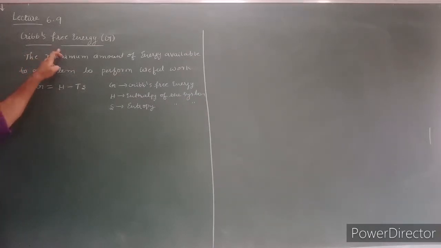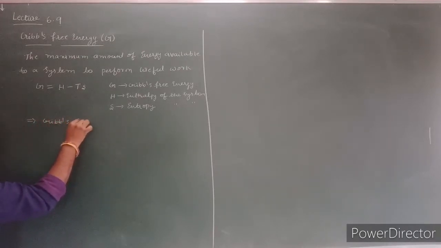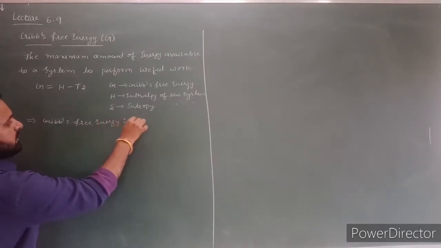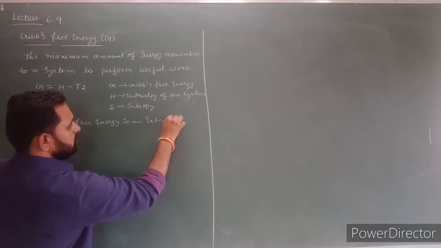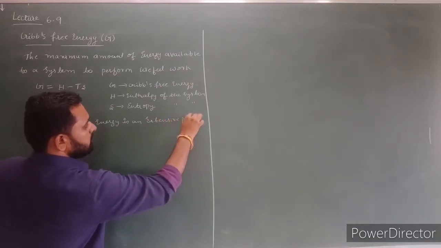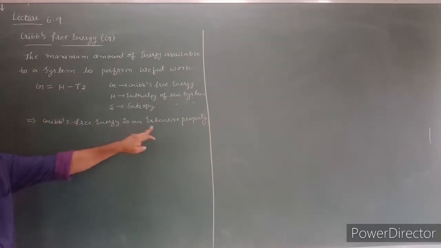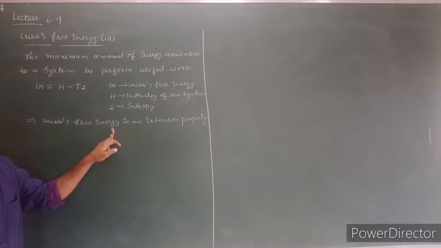Gibbs free energy is an extensive property, that means the value of Gibbs free energy depends on the mass or size of matter.